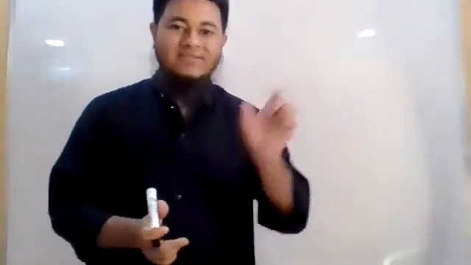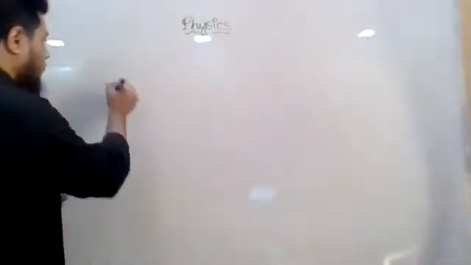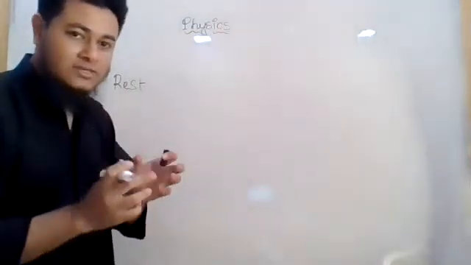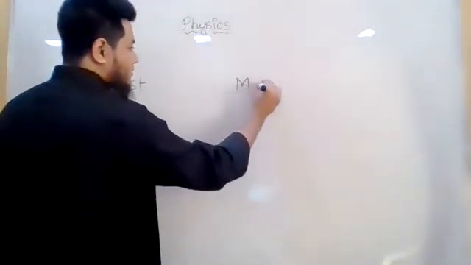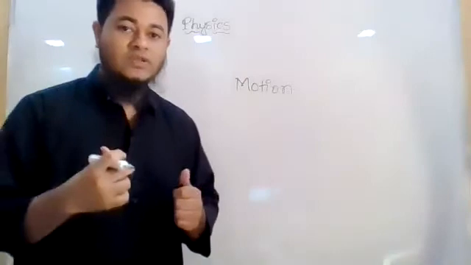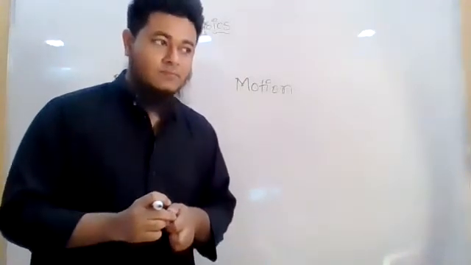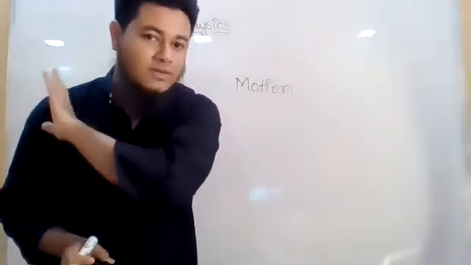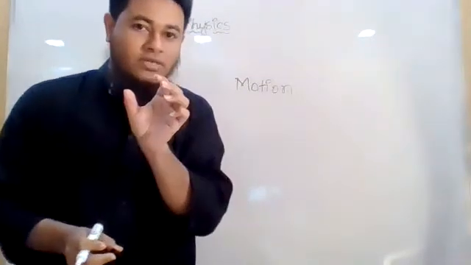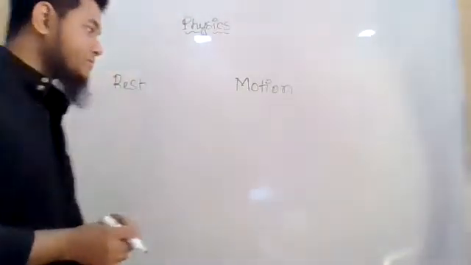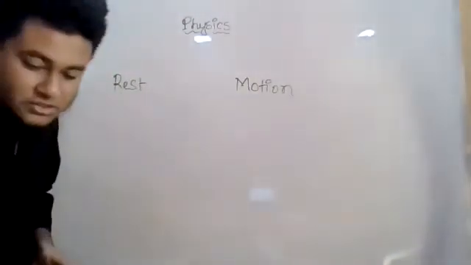In the motion chapter, the first topic that we have is rest and motion. We need to understand what we mean when we say that a body is at rest, and what we mean when we say that a body is in motion. Very important to understand. Why? Because in the creative questions, many times the question will say the body starts from rest, gains a velocity of something. So starting from rest will give you a particular piece of information. What is that information? Inshallah, we will get to learn. I will write the definition on the board.